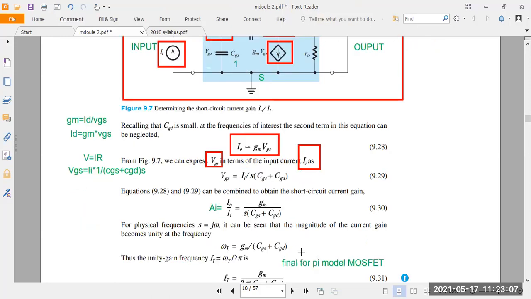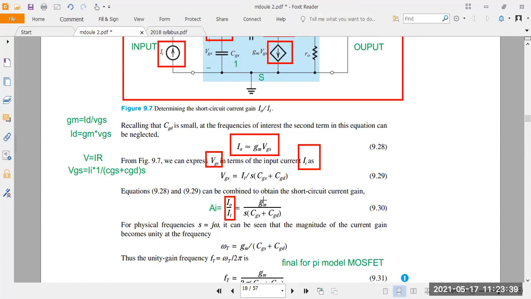Then arrange the equation in the form of I naught divided by I_i. So what will we get here? gm into s into (CGS plus CGD), and VGS will be cancelled. The final equation is in the form of current gain, that is gm divided by s into (CGS plus CGD).